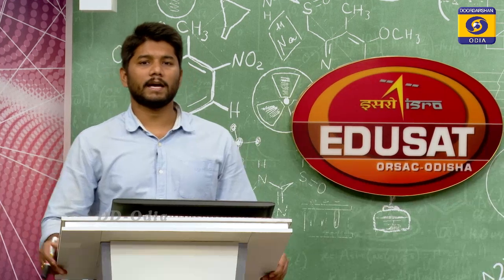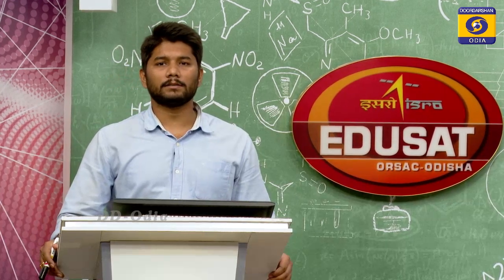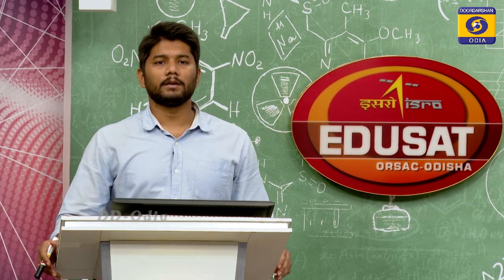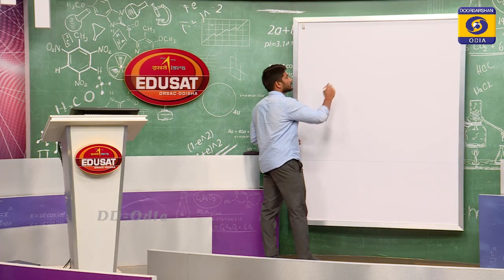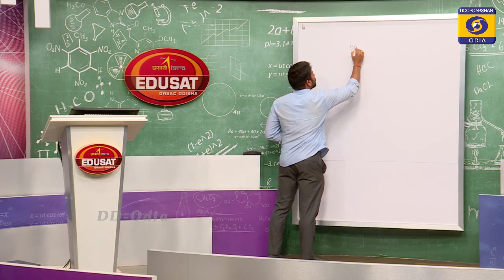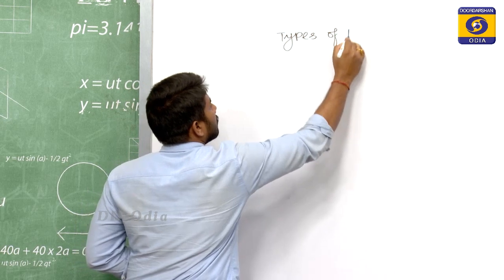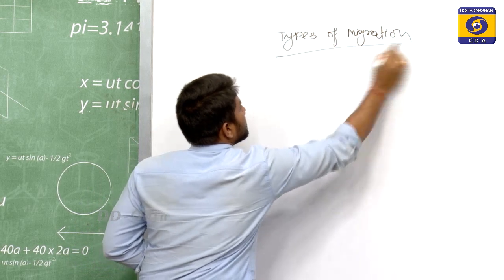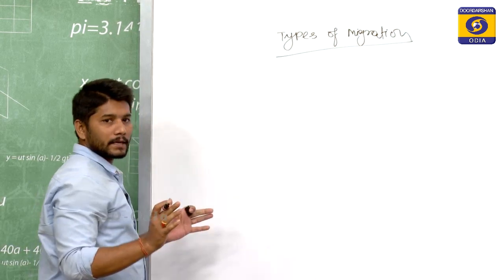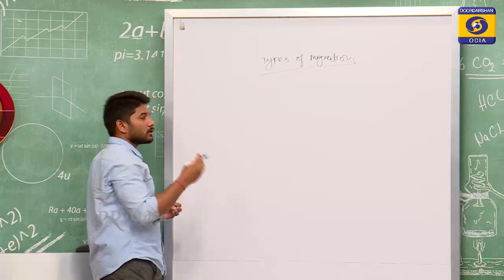Now, let us talk about the types of migration. If we look at migration, it is not the same everywhere, in every place and every time. With different place and time, and with different concepts, migrations change, and in this way there are various types of migration. Now, let us talk about what the various types of migration are. The types of migration are of various kinds on different bases.